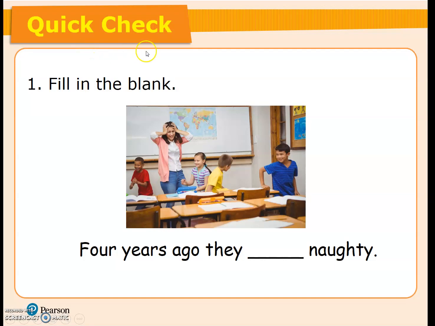Let's have a quick check. Fill the blanks. 4 years ago they naughty. This time adverbial tells you 4 years ago. That happened in the past. So we use past tense. Are or were? Of course, in this case, we use were. They were naughty. Very good.